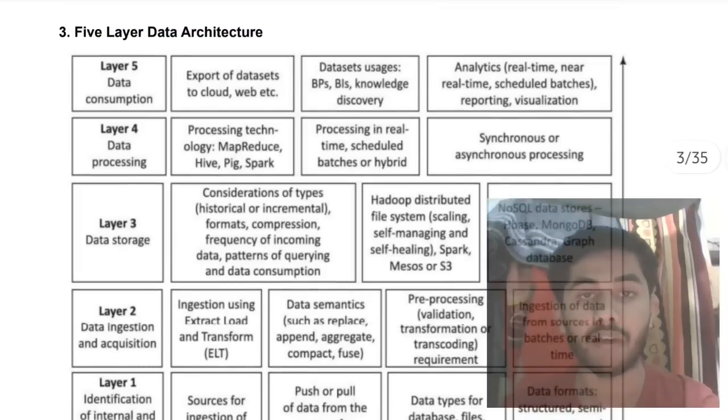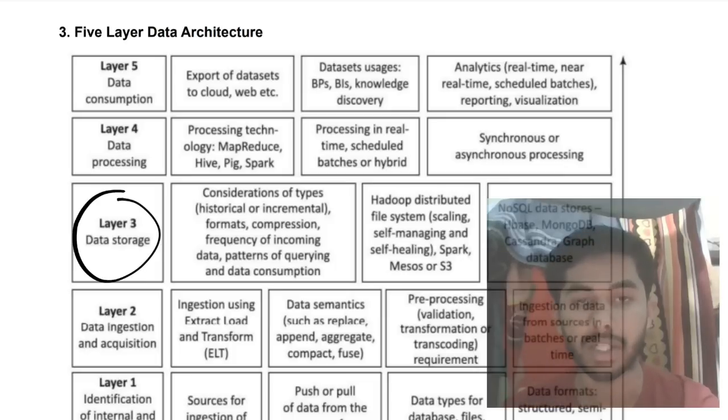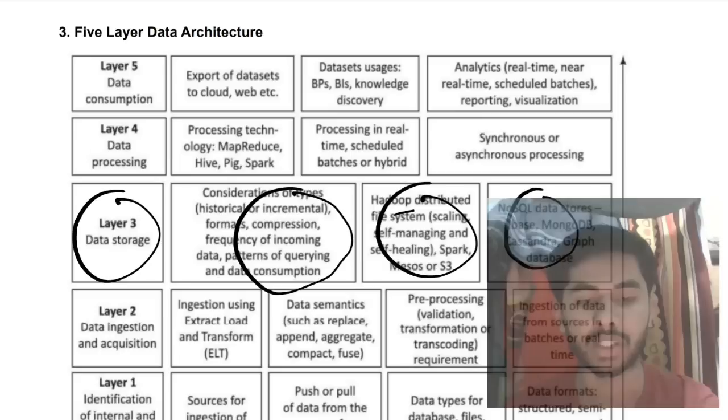Then the third layer: after you have collected the information, you have to store it somewhere. For that you will be using the data storage. The data can be either big data, NoSQL data or structured query language data. All these types of data should be considered and stored. For that you will be using some systems which I mentioned here.